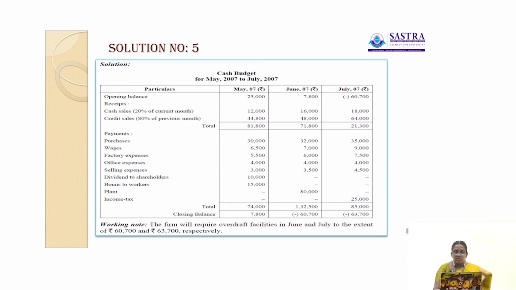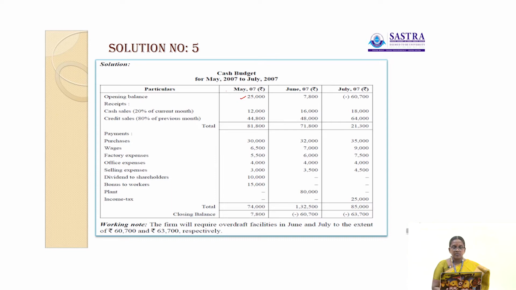Now we can do this problem here. Now let us see the solution of the problem. A cash budget for the months of May 2007 to July 2007. Here the opening balance given in the month of May 2007 is 25,000.